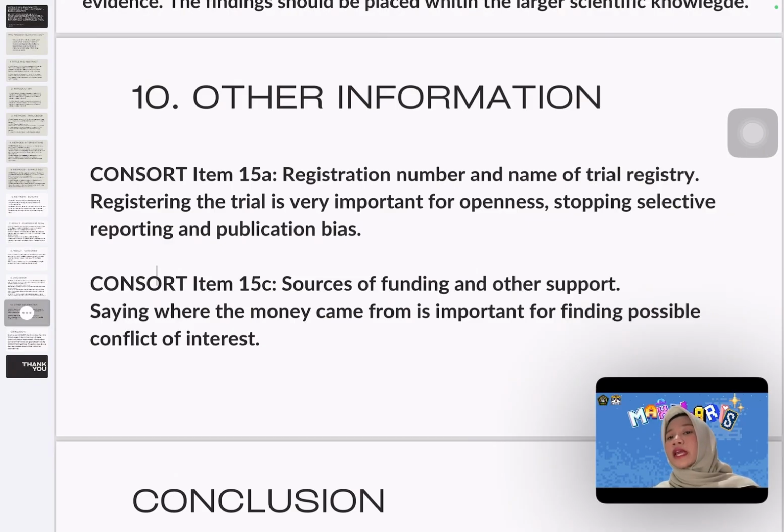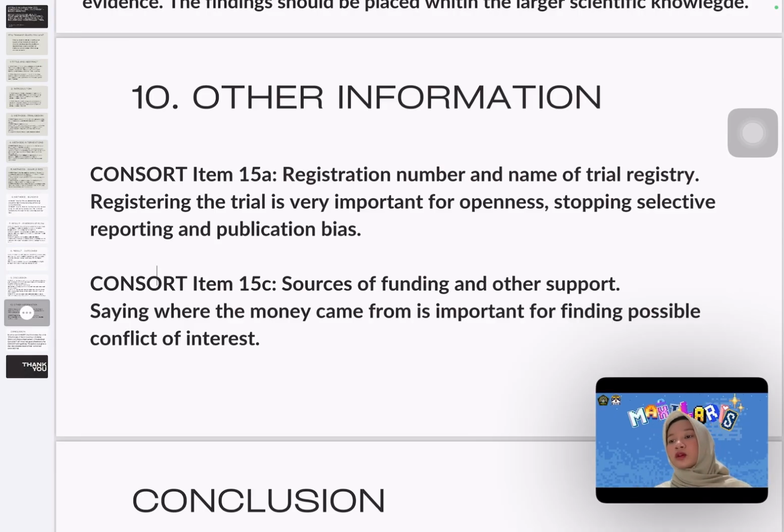CONSORT item 14B: discussion of limitations. Admitting limitations shows scientific honesty and helps readers understand the results carefully. CONSORT item 14D: how widely the trial findings can be applied.